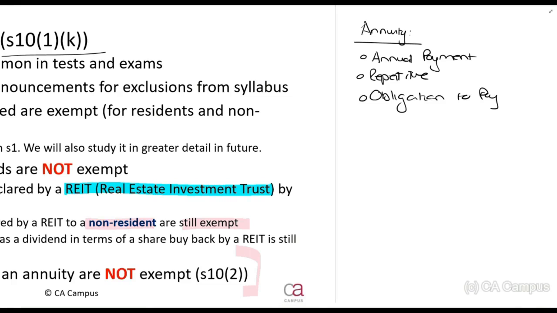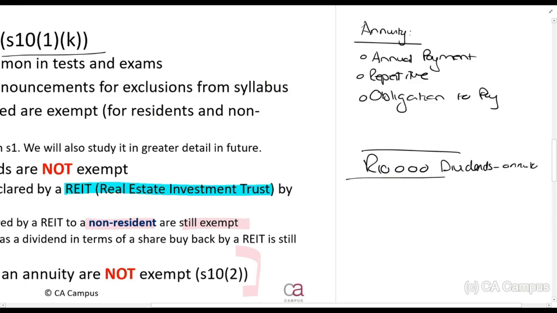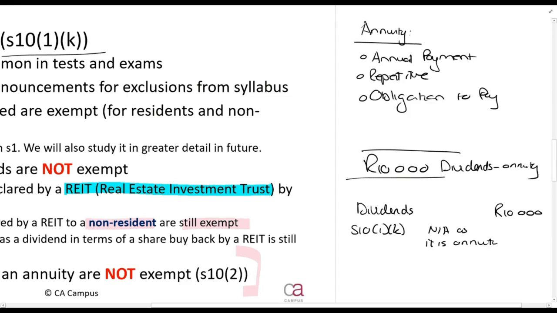If you receive dividends in the form of an annuity, so let's say that you receive 10,000 for the year as an annuity, your calculation will just be dividends, 10,000. Section 10(1)(k) is not applicable as it is an annuity, and that is per section 10(2). So you'll be taxed on it.